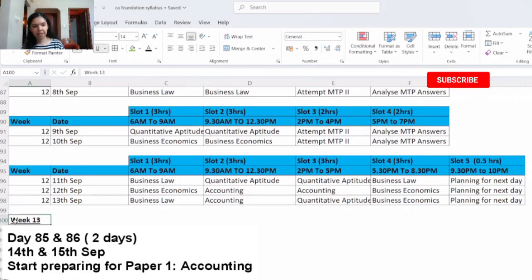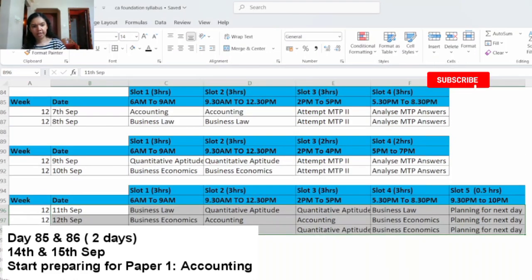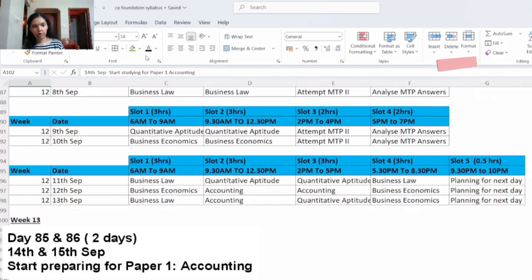So now going to week number 13. Now only 2 days will be left, that is day 85 and day 86. So from 14th September, 14th and 15th September, you will start studying for paper 1 accounting. It is better to start studying early for the first paper because this will increase your confidence and it will also help you build momentum for the remaining exams as well.